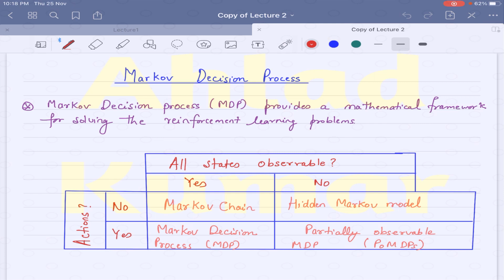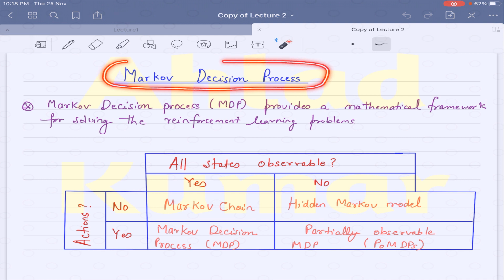Okay, so in this lecture, we will discuss Markov decision process. Before going into the details of this Markov decision process, we will gradually understand each of these terms one by one. And then finally, we will understand what this Markov decision process is all about. So let's start discussing Markov decision process, but from scratch.